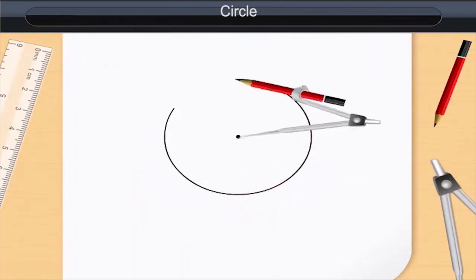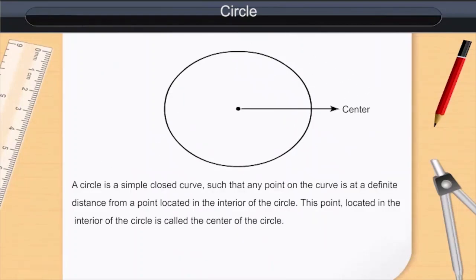Circle. A circle is a simple closed curve such that any point on the curve is at a definite distance from a point located in the interior of the curve. This point located in the interior of the circle is called the center of the circle.